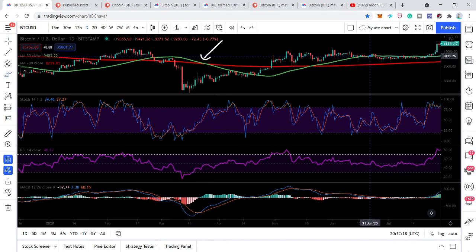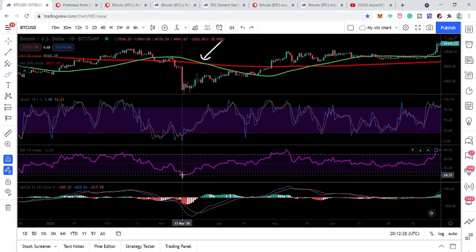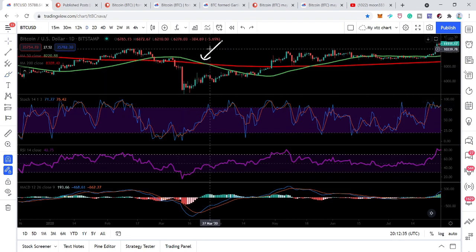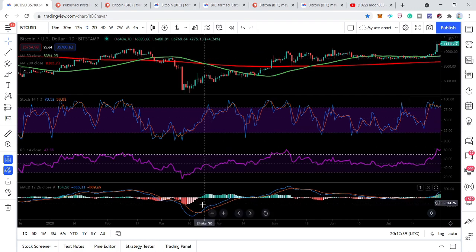Even though we would have been expecting at that time as well that the price action would move more down after this death cross, the price action moved to the upside. Why? Because the RSI was already in the oversold zone, the stochastic already in the oversold zone. Therefore, the price action followed the signals of the oscillators and the MACD as well.